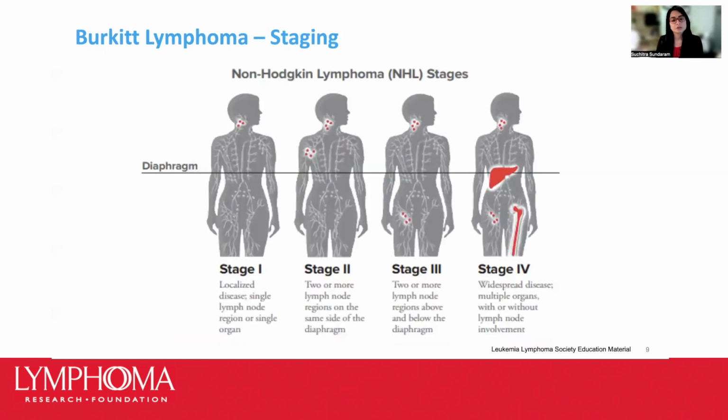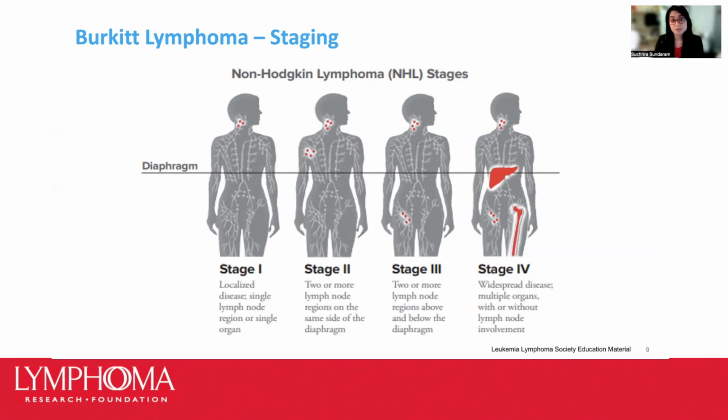So to determine a stage in Burkitt lymphoma, we use the same staging system as another non-Hodgkin lymphoma, wherein stage 1 is disease localized to a single lymph node or a single organ. Stage 2 involves 2 or more lymph node regions on the same side of the diaphragm. Stage 3 is involvement of the lymph node regions above and below the diaphragm. And stage 4 is when there's widespread involvement of organs, including the brain system, with or without lymph node involvement.